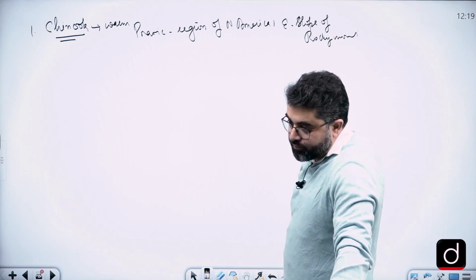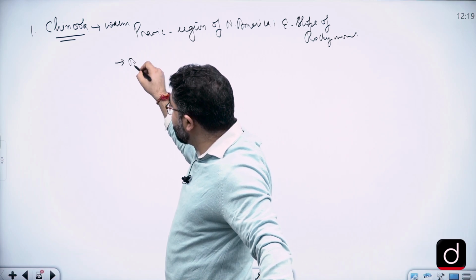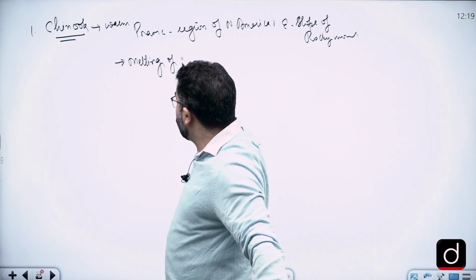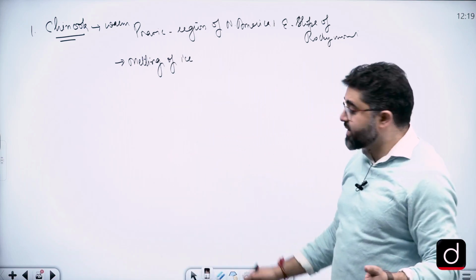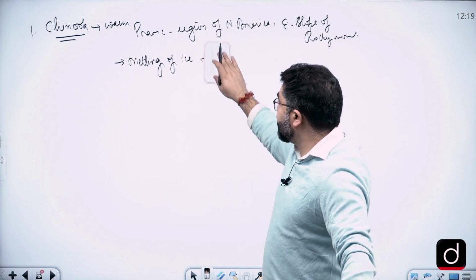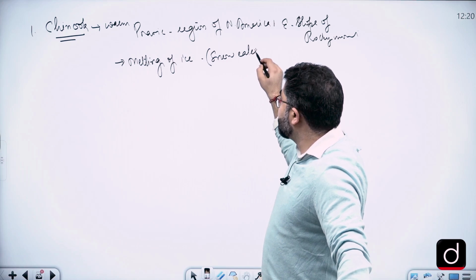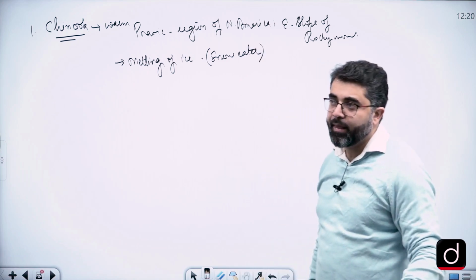Since it's a warm wind, it helps in the melting of ice. The melting of ice clears the ground, and that's why it is also called a snow eater. It carries the name Chinook, which means snow eater, as the warm wind helps in the melting of ice.